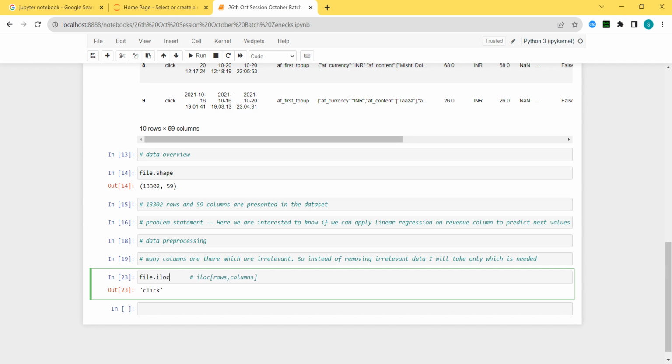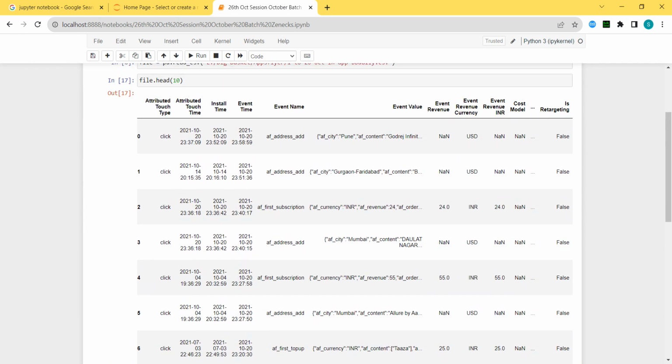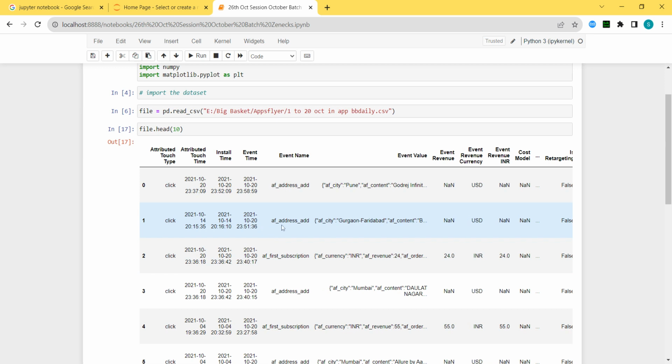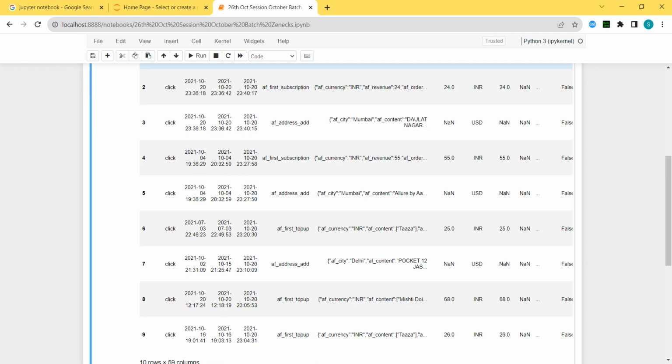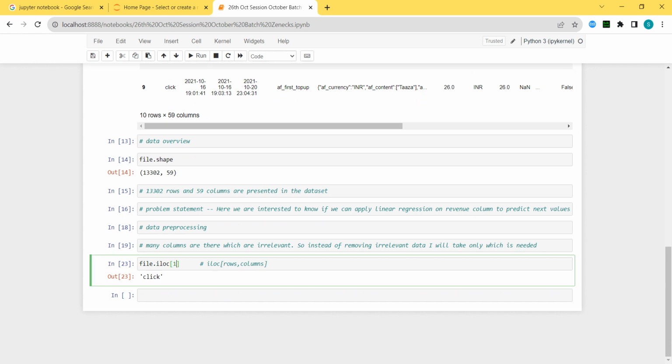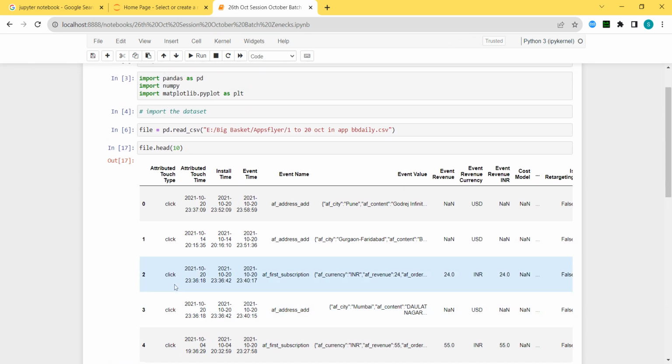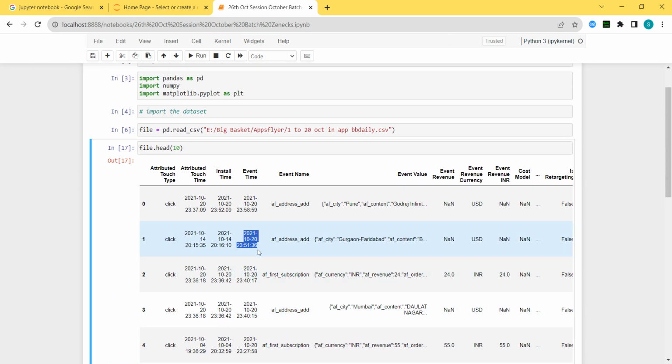Okay, now let's say again. Why erase this? I have another file shown over here. So let's say I want this particular data. Or let's say something different. Let's take this. So this is the first row, and this is 0, 1, 2, 3, the third column. So 1 comma 3, I will get this particular date. I can see that 2021 10/20, the same date is there. Is it clear to everyone?